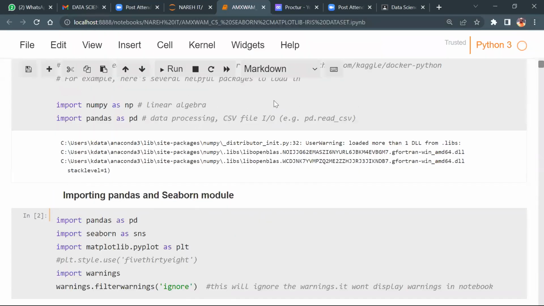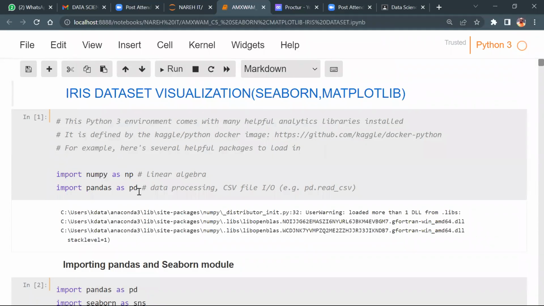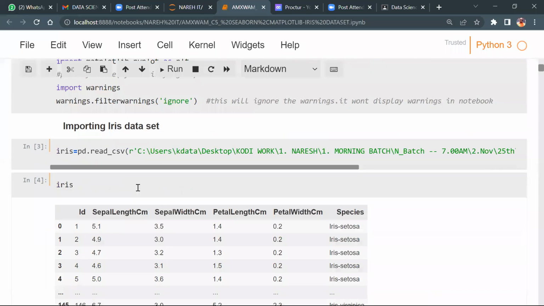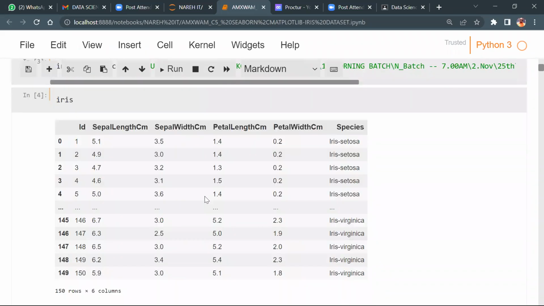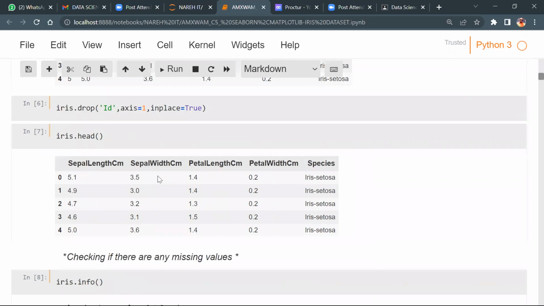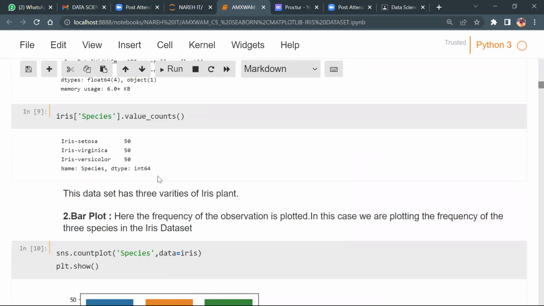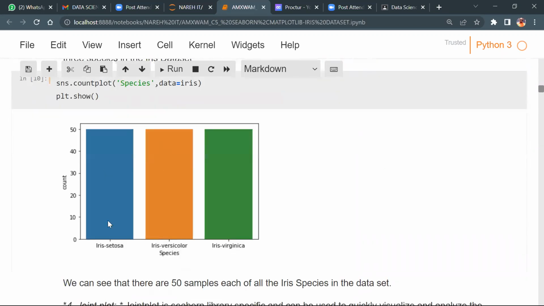This is Iris dataset visualizations using Seaborn and Matplotlib. Did you see, guys, in the dataset, everybody knows how to import the data? Yes. Display the head, tail, information, describe. So in the dataset, we have all counts, setosa, versicolor, virginica, all are the same equal count.